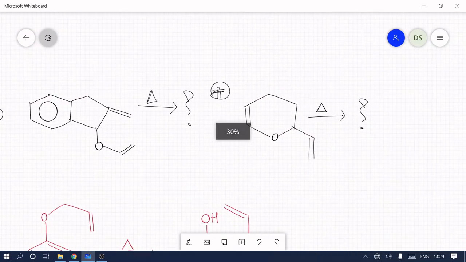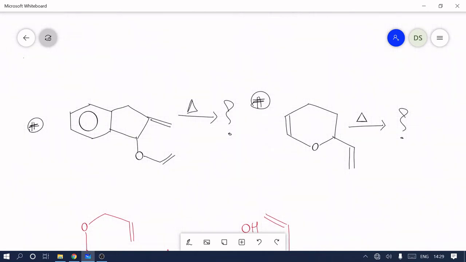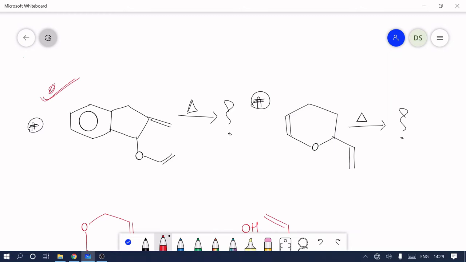Now this is the second example, and as we did previously, you can do it yourself also. This is your homework. You do whatever we have done previously.